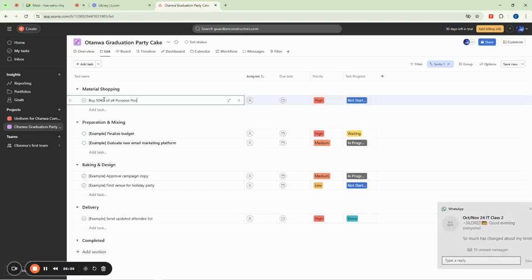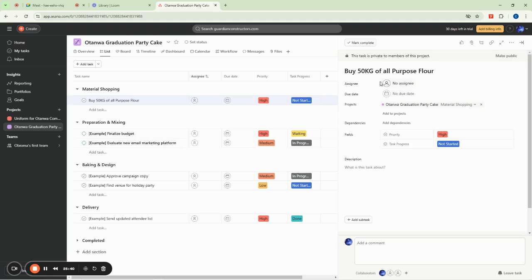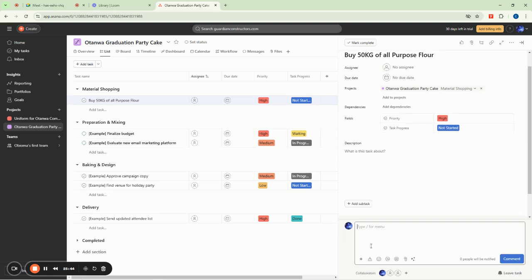All purpose flour. Yeah, flour. Now we are going to add this task and assign it to somebody. If you want to add more details, you can click here. You can see now we are going to come over here and can actually add more description. You can add comments and all of that.